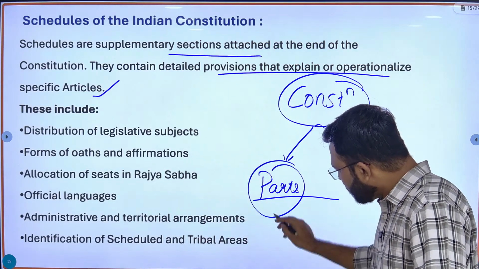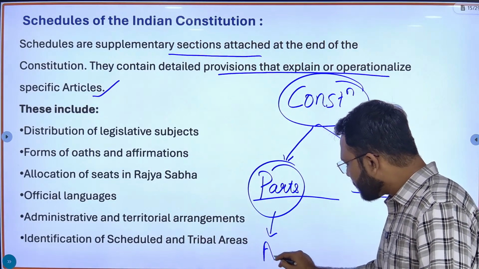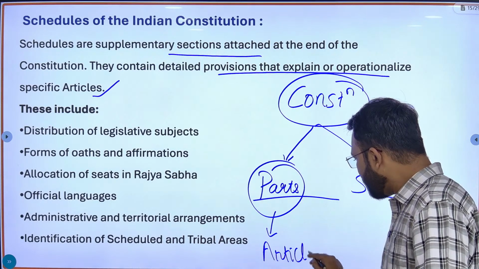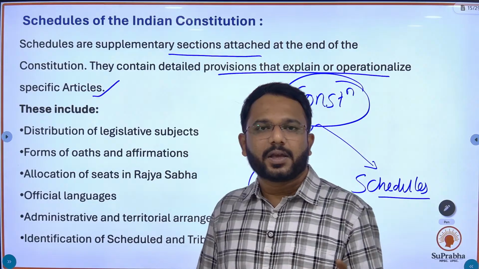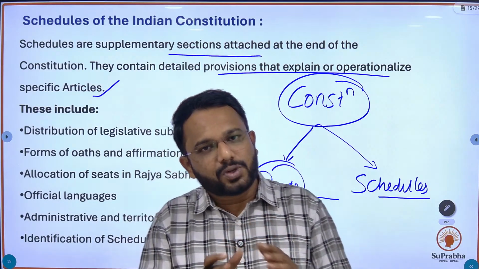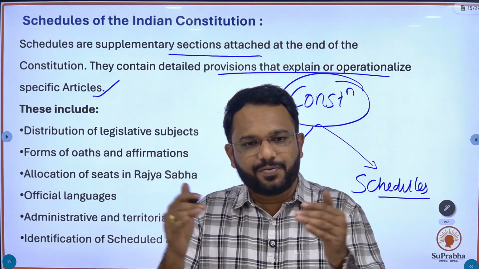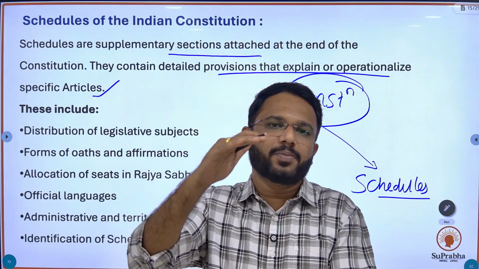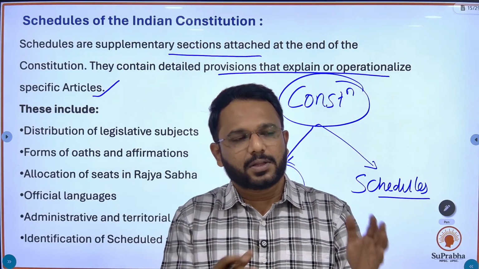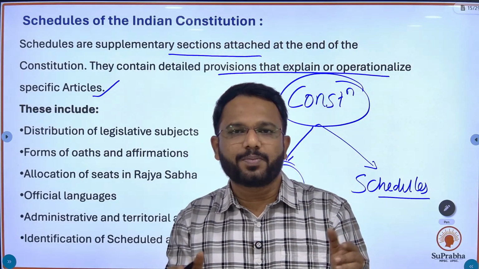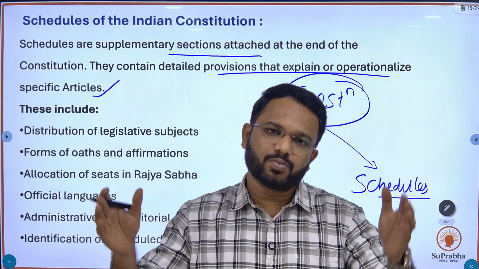In this two forms, our constitution has been formed. In parts come the articles. If each article is most elaborated and each and everything is added, the article becomes bulky and lengthy, and the constitution becomes more lengthy.